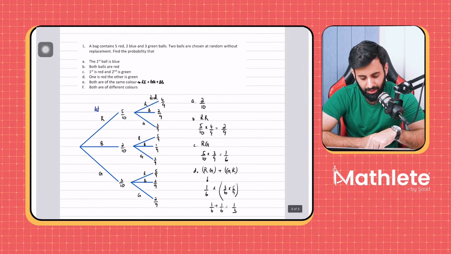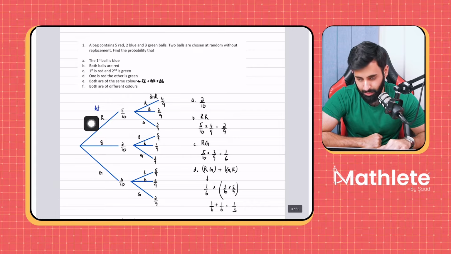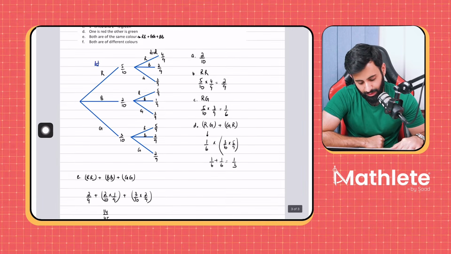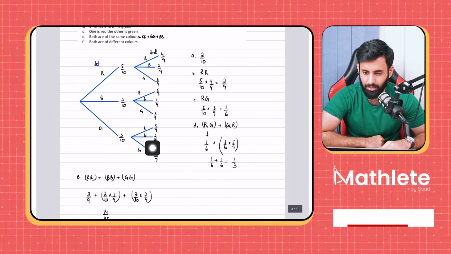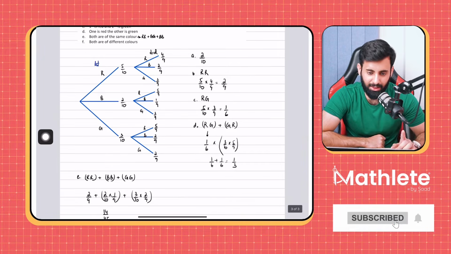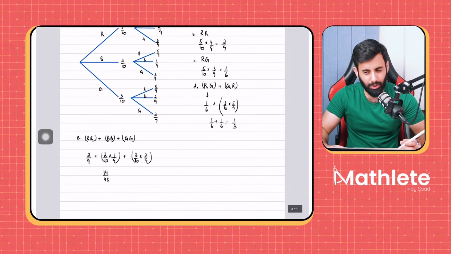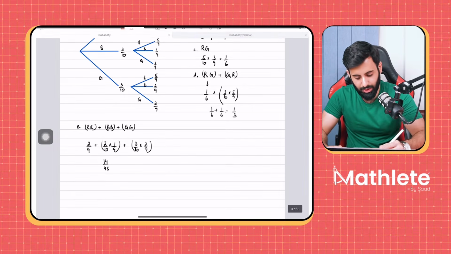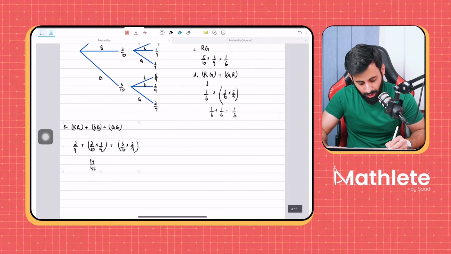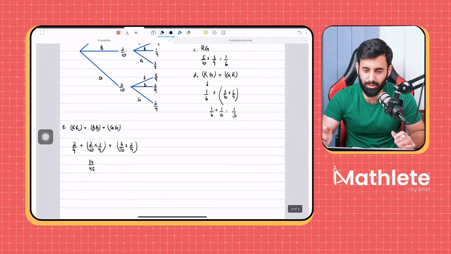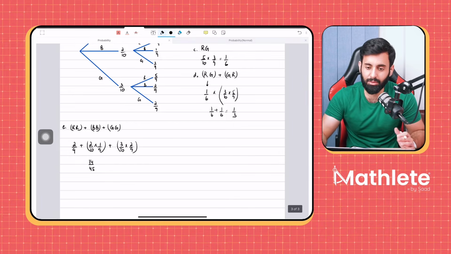We can either do it manually, that is, we work out red, blue, red, green, then we work out blue, red, blue, green, then we work out green, red, green, blue. Okay, we will get the correct answer, but that's a very lengthy way of doing it. A shorter way would be, since we've already worked out the probability that both are of the same color, what will be the opposite of that? What will be the opposite of both are of the same color? Both are of different colors.